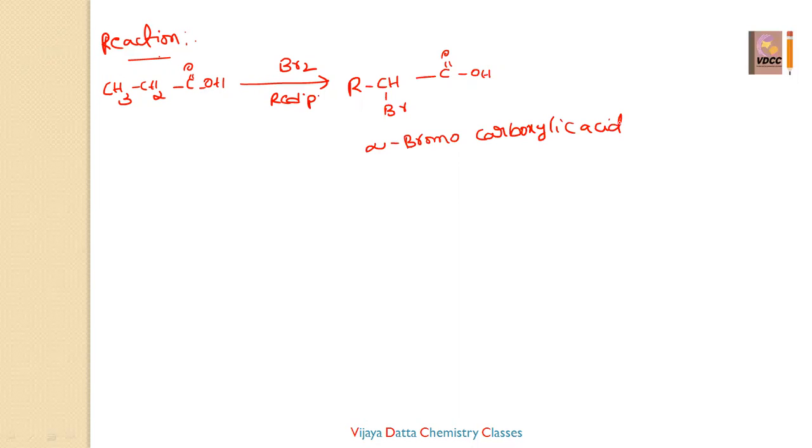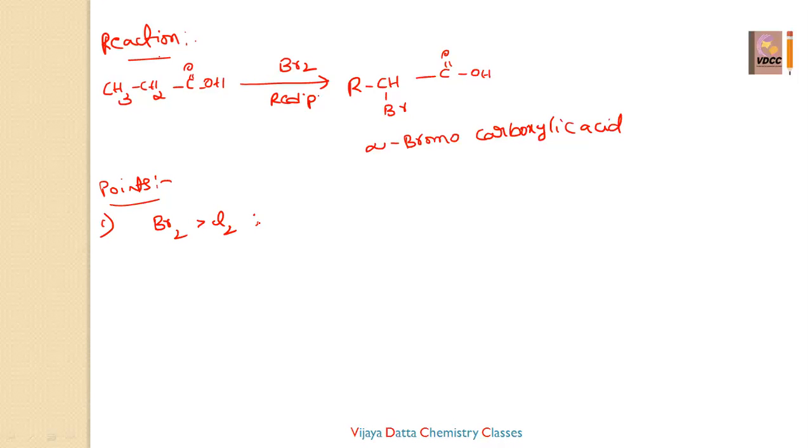Okay, while doing this reaction we have to remember three points. What are those three important points? The first point is, whatever halogens react in this reaction, the order is that bromine is more preferable than chlorine. You can ask about fluorine and iodine.